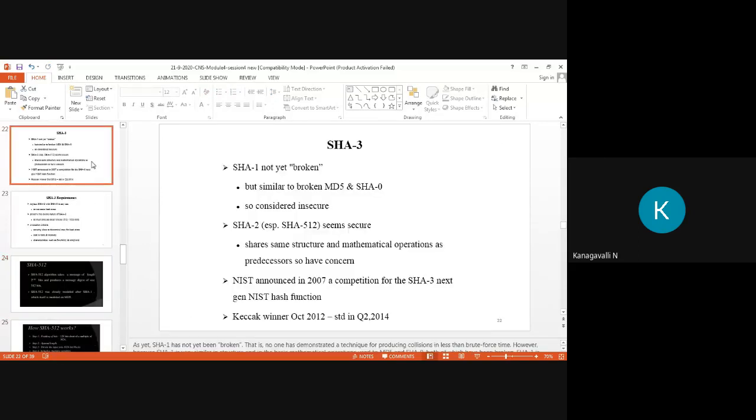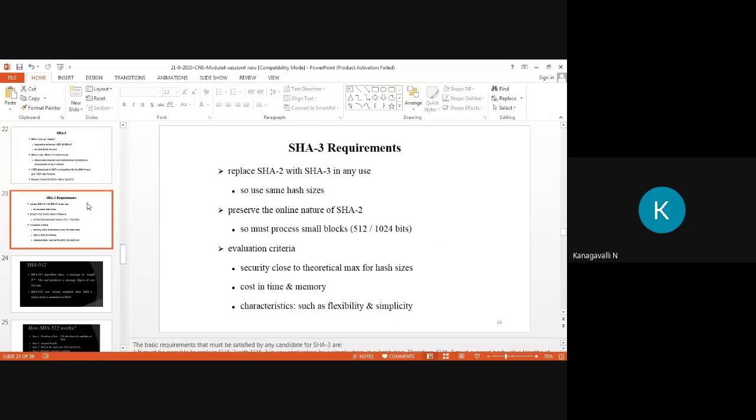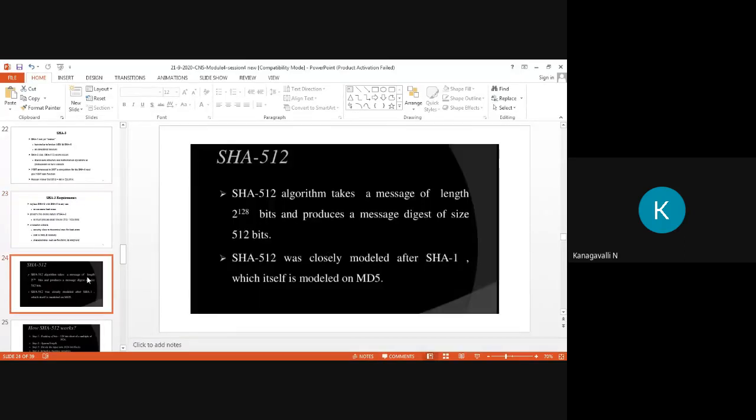From your exam point of view, SHA-3 is just an introduction part. There is not much explanation needed, right? In your SHA-512, see, the comparison: SHA has two major parts, SHA-1 and SHA-512, right?